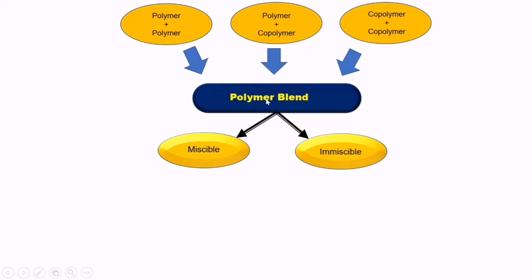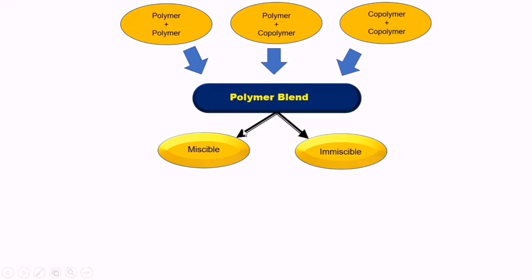Polymer blends formed by the mixture of these polymers always become immiscible, as I already told you, because their molecular interaction is not possible like in a salt water solution. There are very few polymeric materials which can interact at molecular level and form a homogeneous phase.